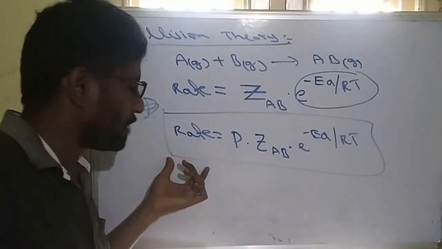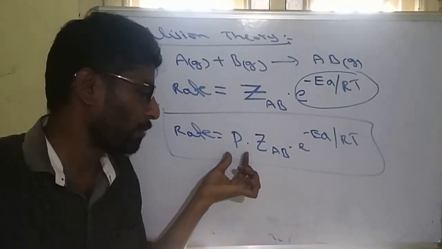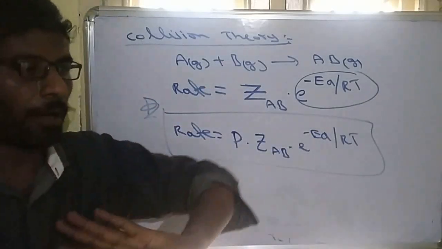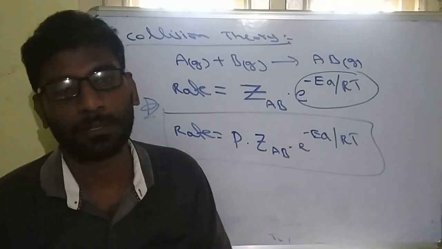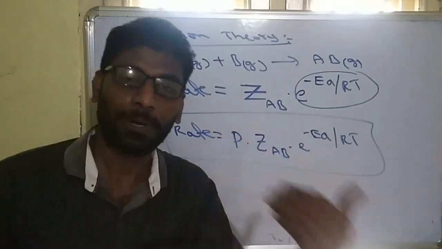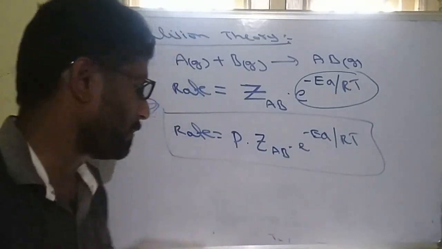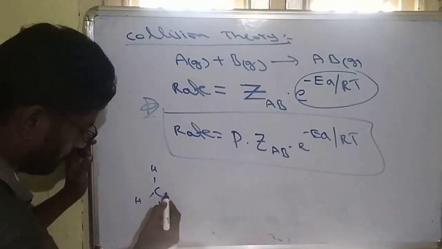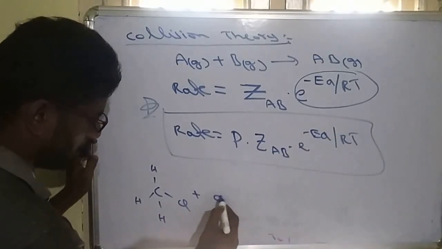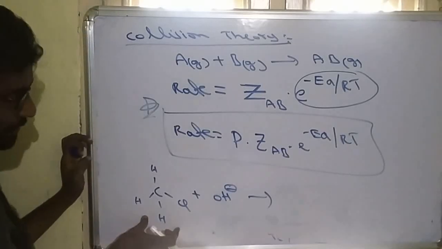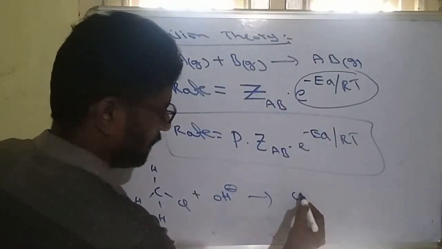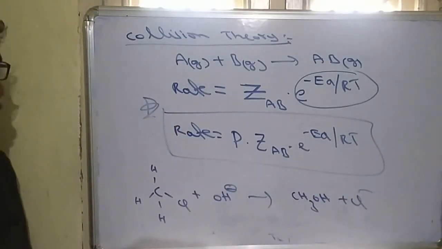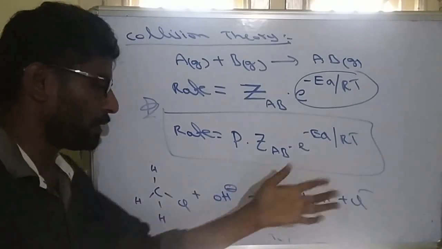Rate of a gaseous reaction is equal to probability factor times the rest. What is the probability factor? ZAB denotes the total number of collisions, but all collisions do not produce product. Collisions must be in proper orientation. So what does proper orientation mean? For example, if CH3Cl combines with OH minus, the product must be CH3OH plus Cl minus. So it is a nucleophilic substitution reaction. In place of Cl, OH is substituted.